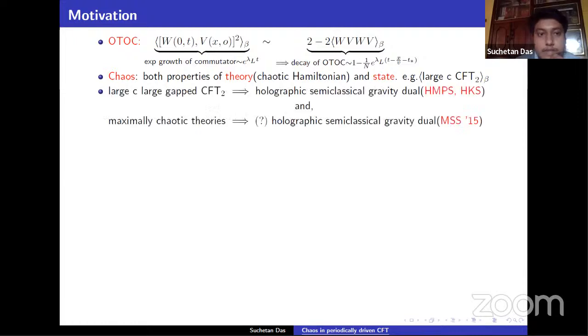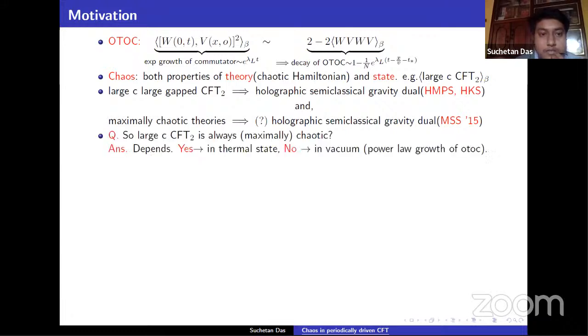Now one could ask another question: which theory has a holographic semi-classical bulk gravity description? We already know that large c, large gap theory has this description, and recently, after the MSS bound, maximally chaotic theories which saturate the MSS bound also have a holographic semi-classical gravity description.